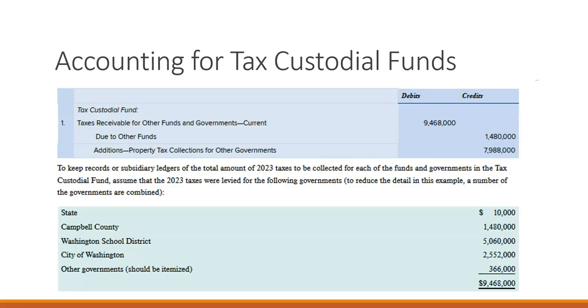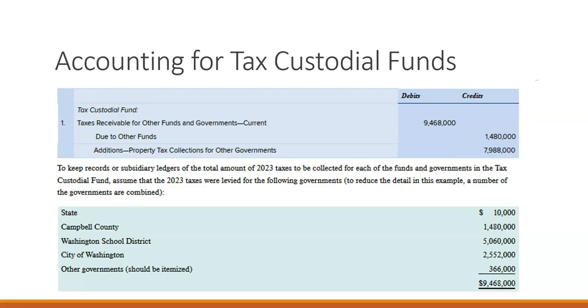So this is an example of the journal entry that we would record. So we have 2023 taxes in this example to be collected for each of the funds, where the total amount is $9,468,000, and then we have due to other funds that $1.4 million, which goes to the county fund, and then we have property tax collections for other governments.